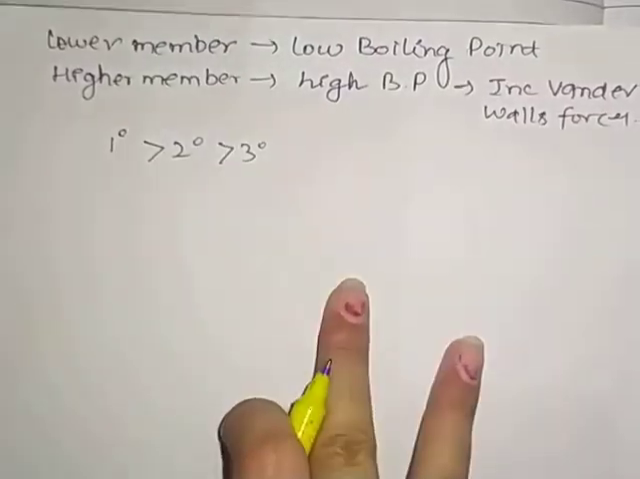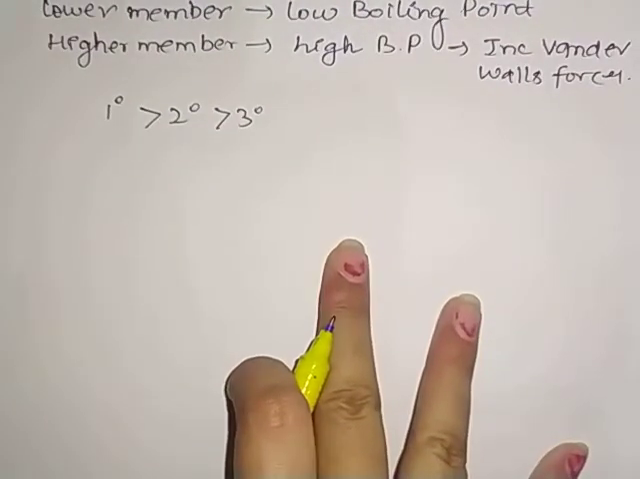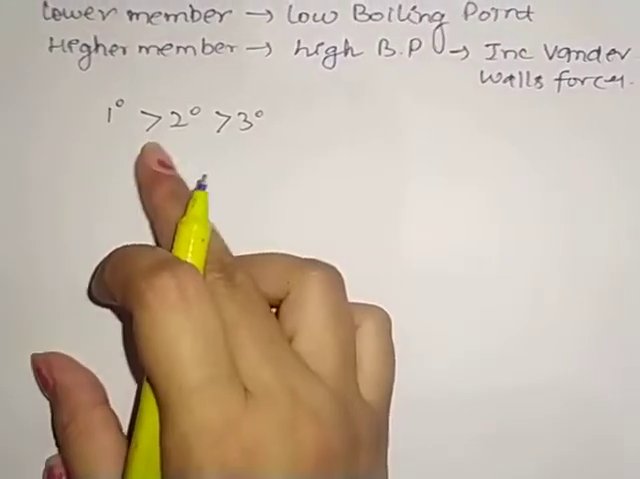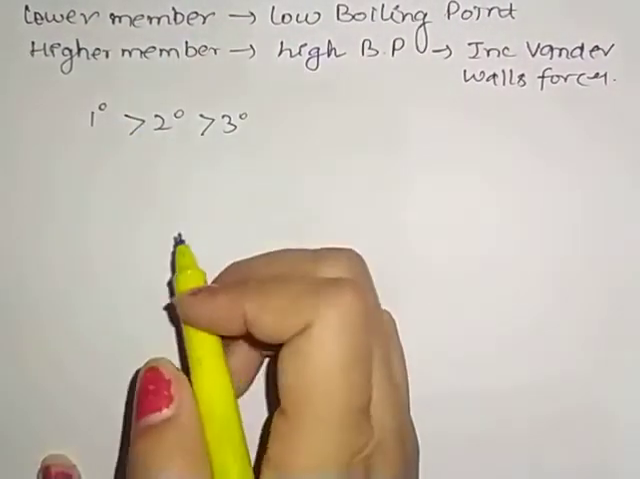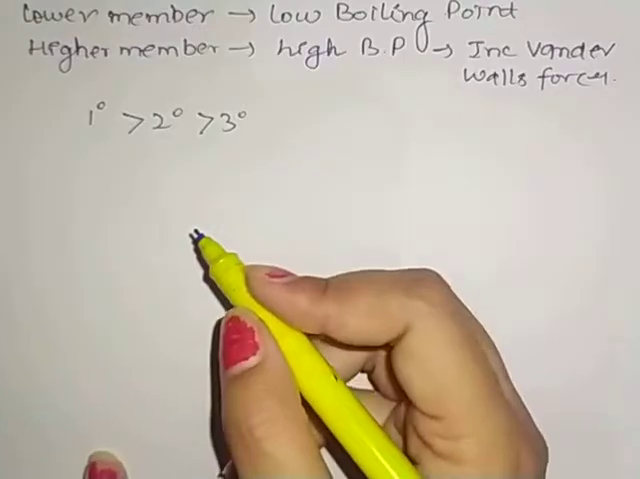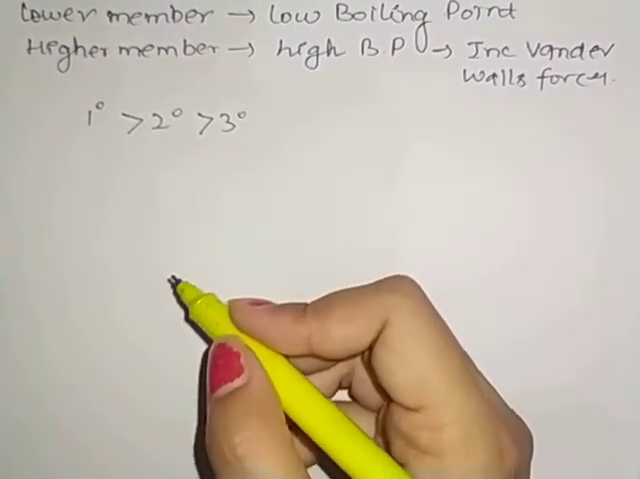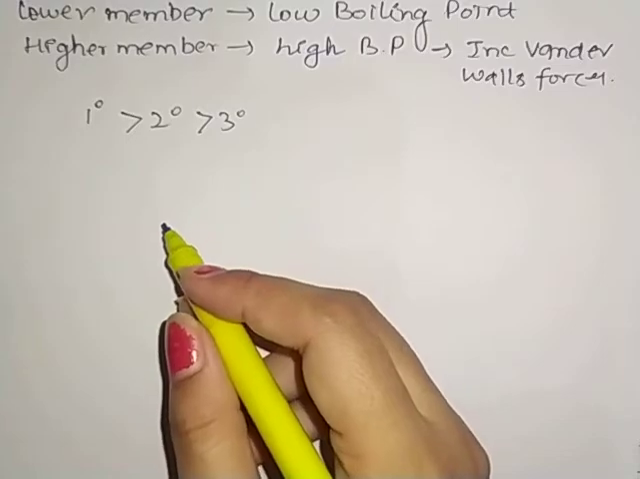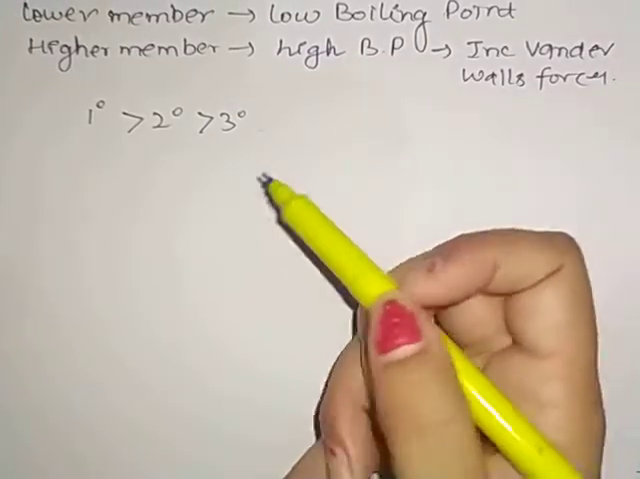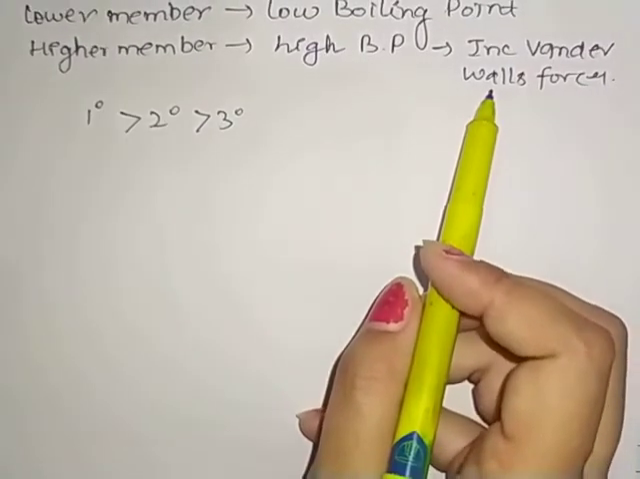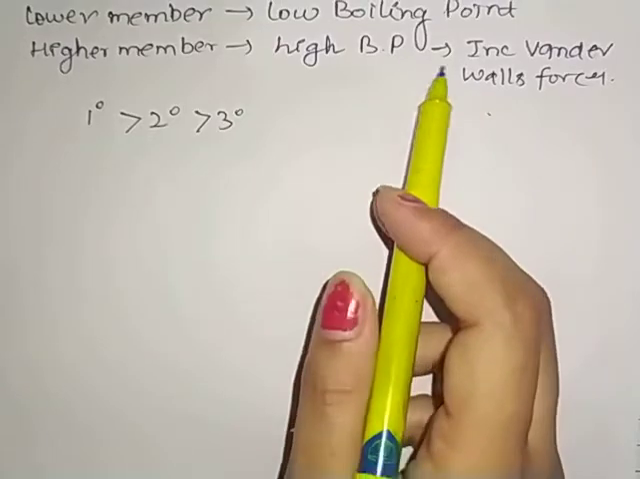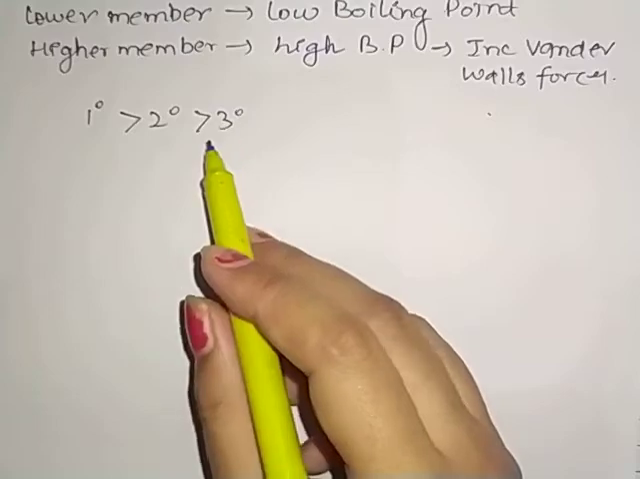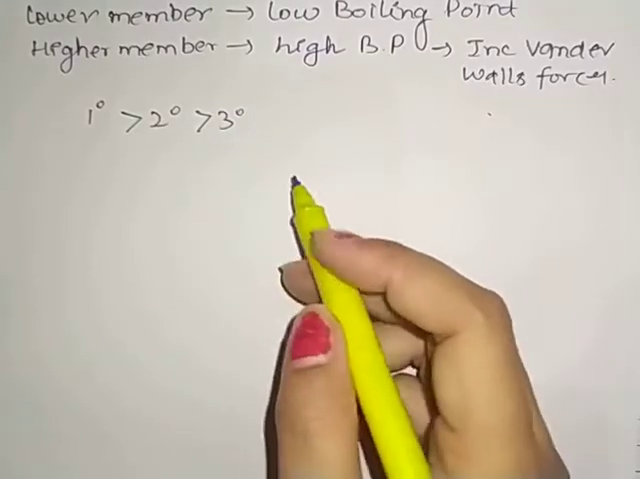Clear? Remember that. So if we are talking about the same boiling point in the case of branched structures, we can see that when there is branching, surface area decreases. That is why van der Waals forces also decrease in the case of branching. So the boiling point is also less when we have a branched molecule.